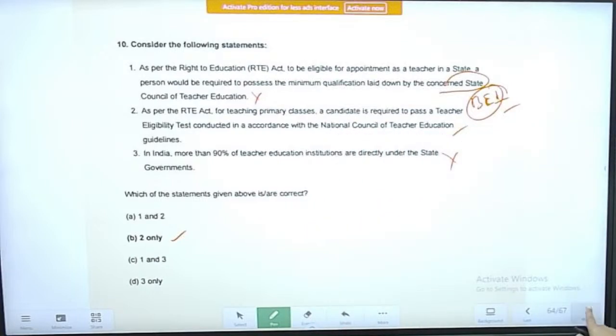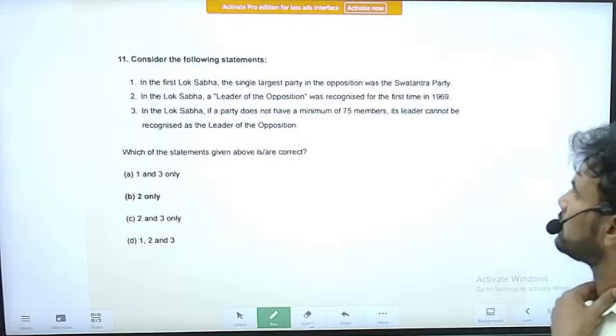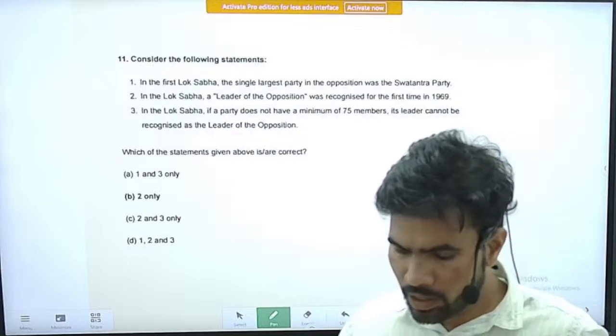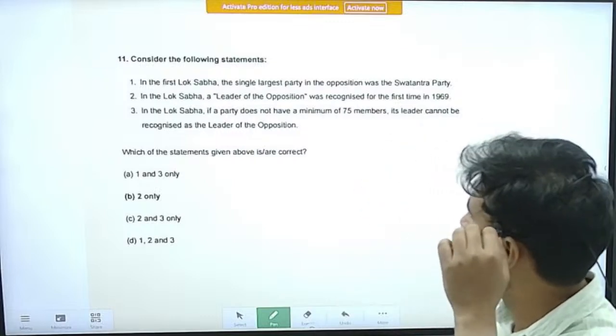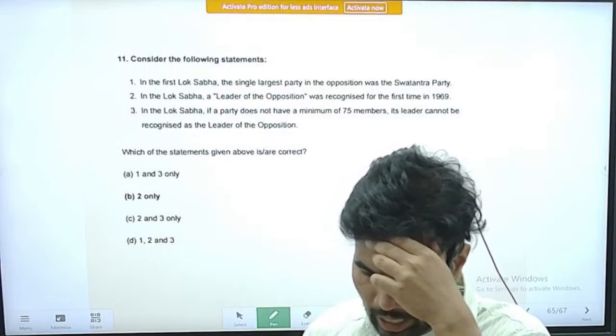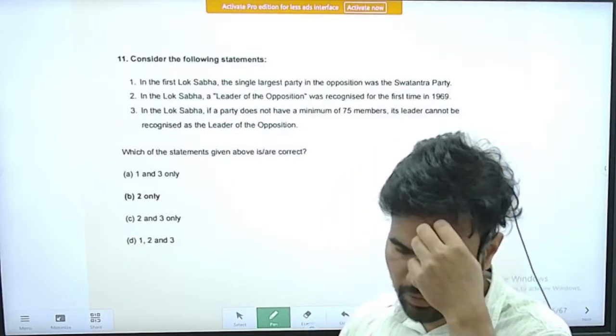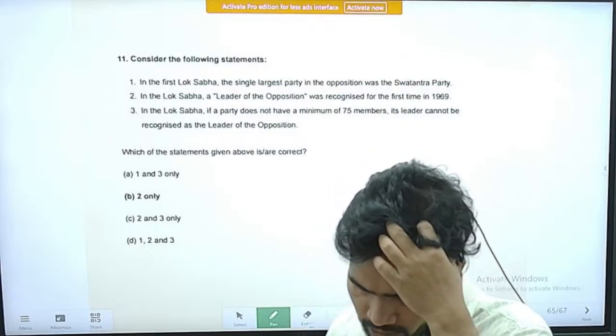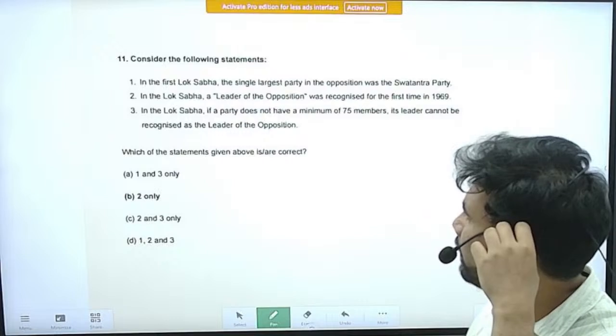Right. Next is, consider the following statements. The statements are, in the first Lok Sabha, first statement, in the first Lok Sabha, the single largest party in the opposition was the Swatantra Party. Right.